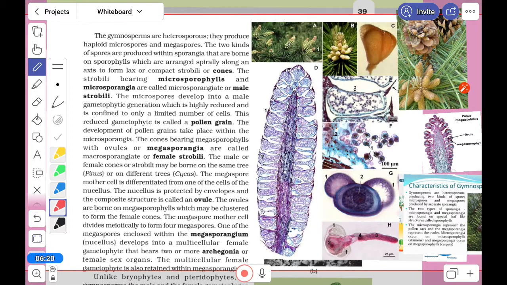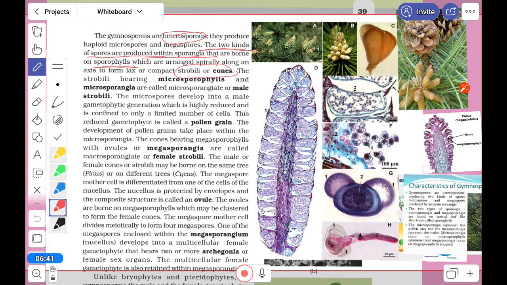Okay, gymnosperms are heterosporous, that you have to keep in mind. It means that the two kinds of spores are produced within the sporangia. Okay, and the sporophyll is there which can bear it. Now you have to understand a few terms which are new for you.